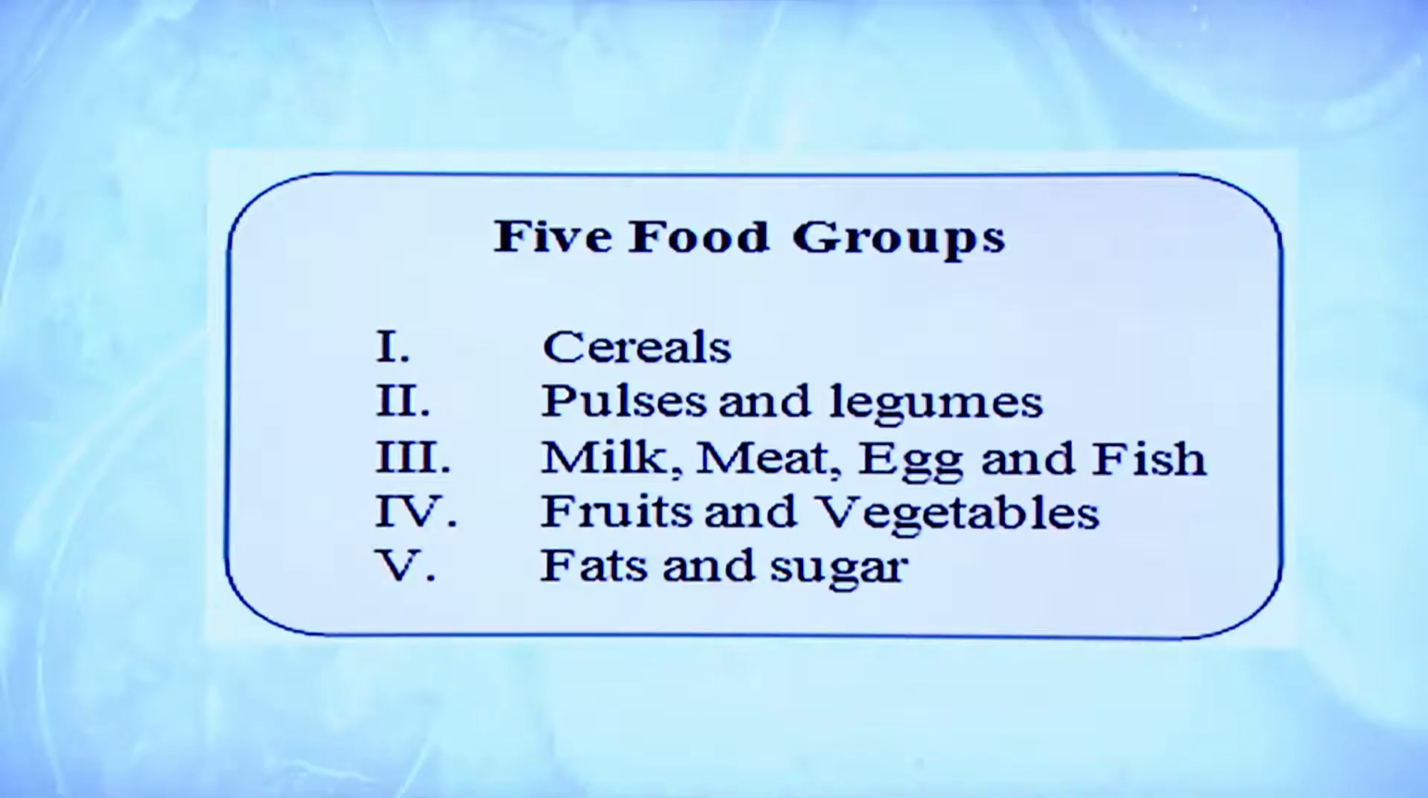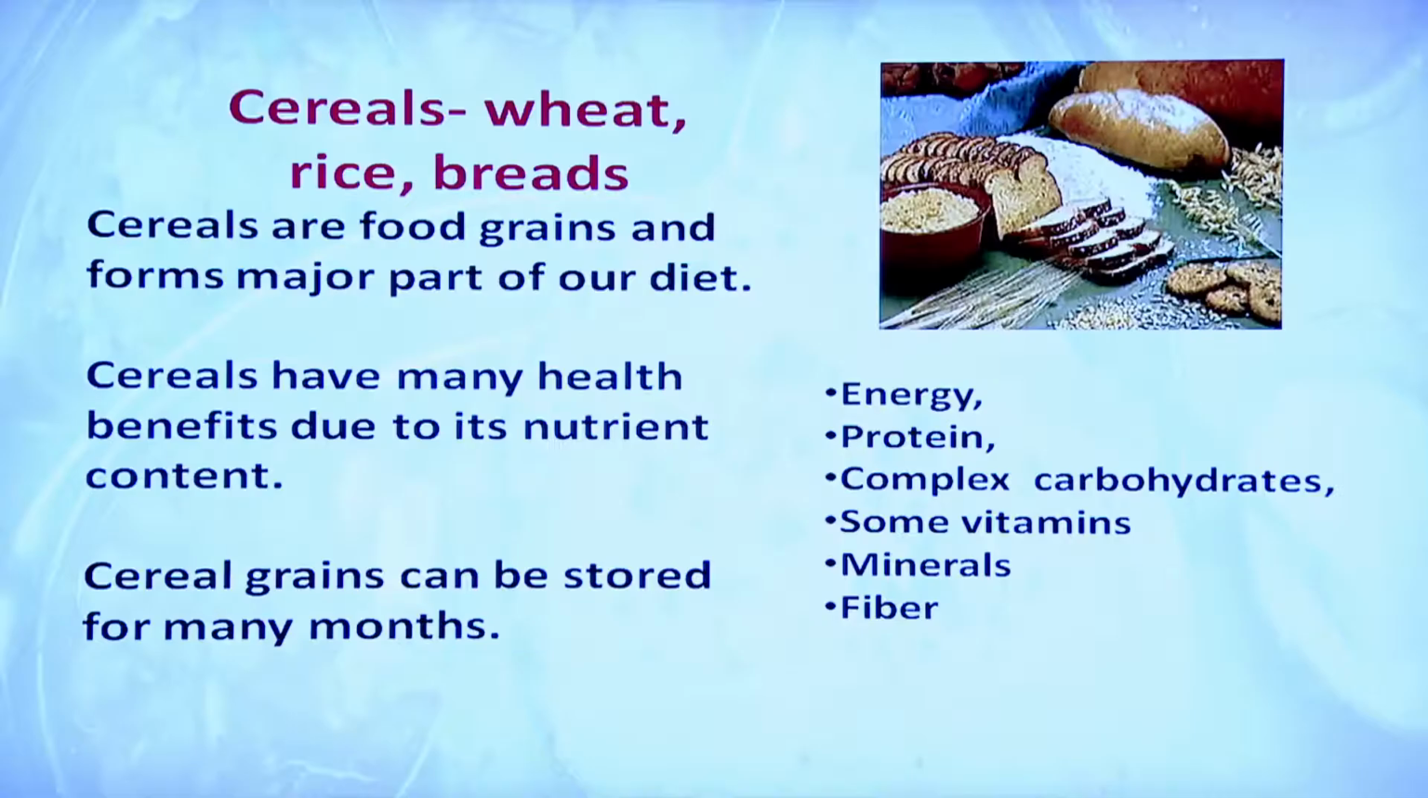There are other food groups given by the ICMR, Indian Council of Medical Research, and NIN, National Institute of Nutrition, Hyderabad. These 5 food groups are: number 1 cereals, number 2 pulses and legumes, number 3 milk, meat, egg and fish, number 4 fruits and vegetables, number 5 fats and sugars. Let us see one by one.